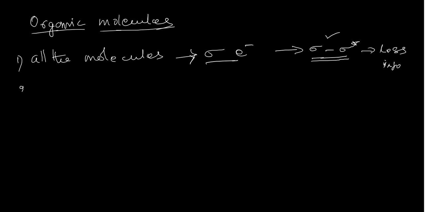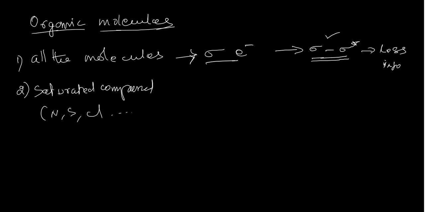Second, saturated compounds with heteroatoms like nitrogen, sulfur, halogens, oxygen, whatever it is. All these molecules have non-bonding electrons.